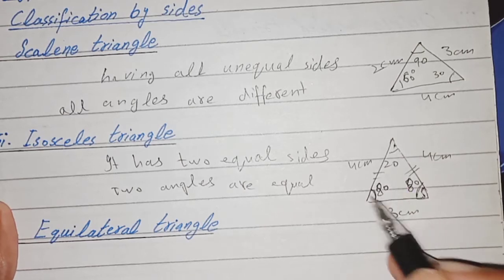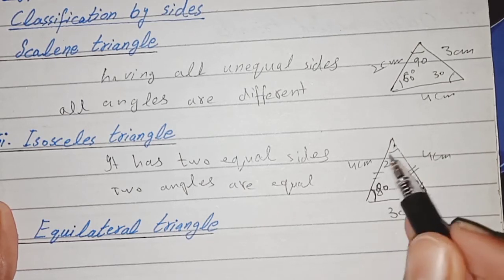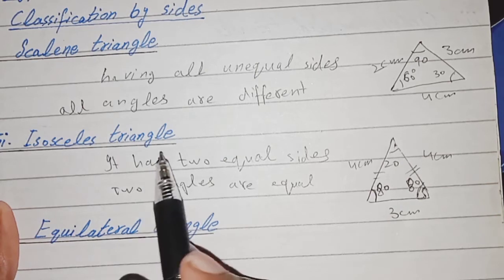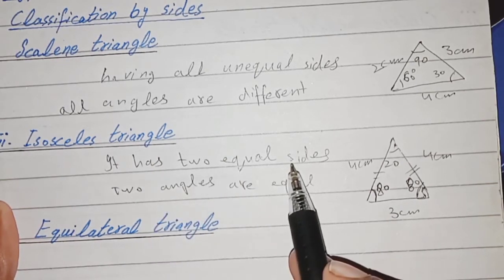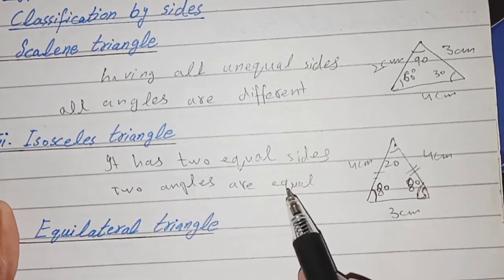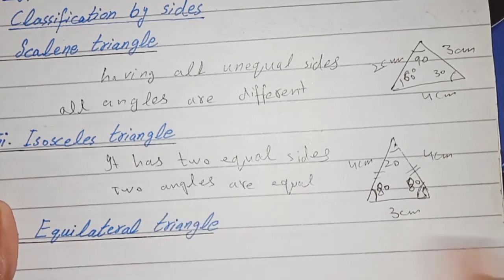So these two angles are the same and the third angle is different. So any triangle having two equal sides or two equal angles is called an isosceles triangle.